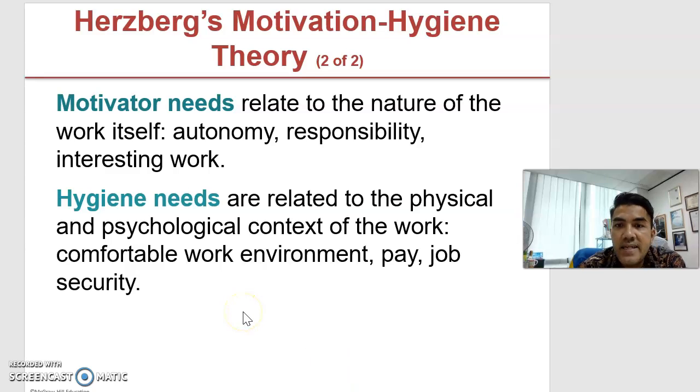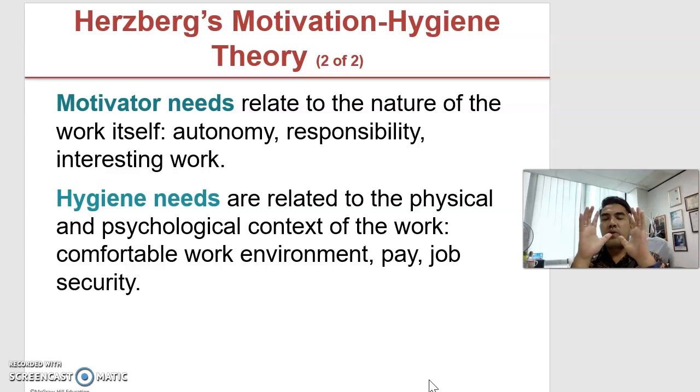And then the hygiene needs are related to the work context of the job: a comfortable work environment, pay, and job security. So we need to understand there are two types of needs under this theory: motivator needs and hygiene needs. Regardless of what you do, hygiene needs can contribute towards demotivation, or they will not be able to provide satisfaction to the employees.